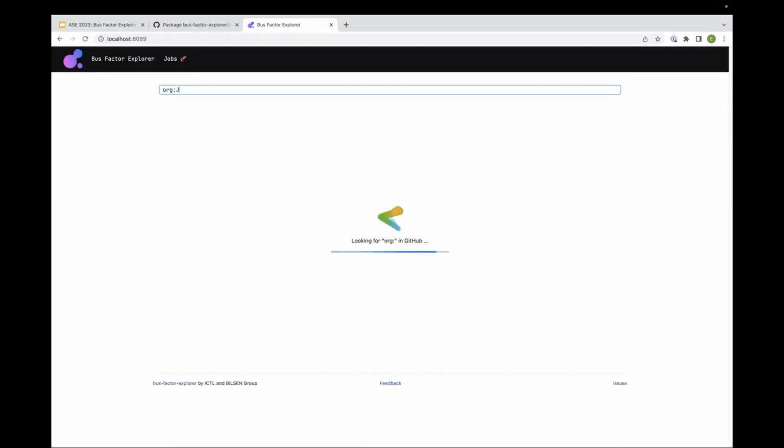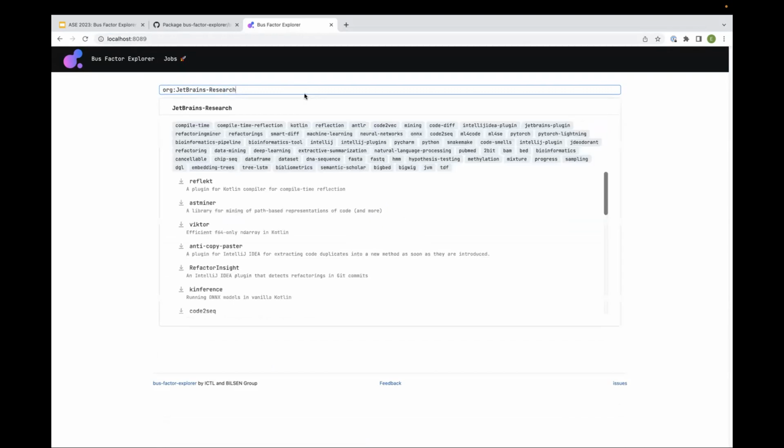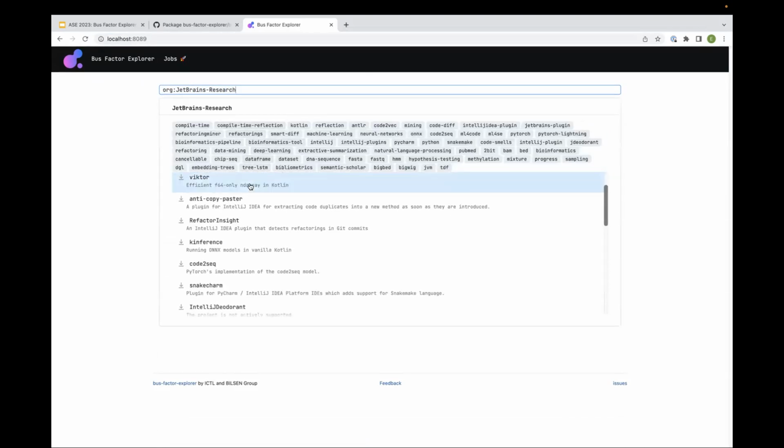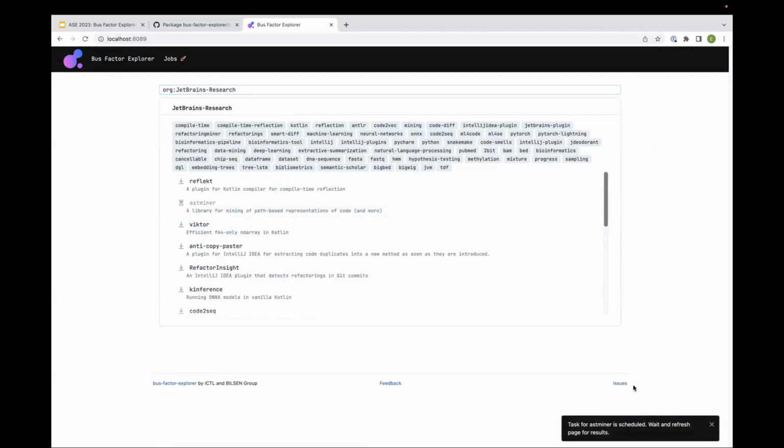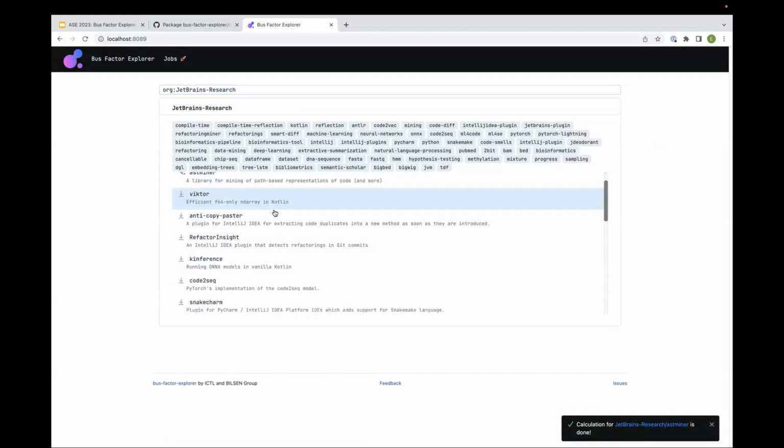Also, we can find projects by organization, for example, JetBrains Research. Then we can submit the analysis, and you will receive a notification about the process. For example, here you can just press the button and jump to the visualization page.